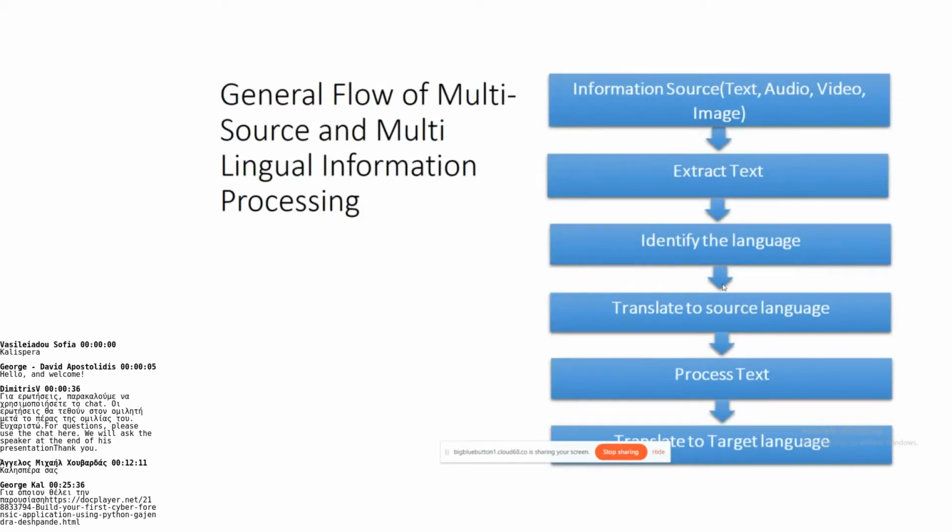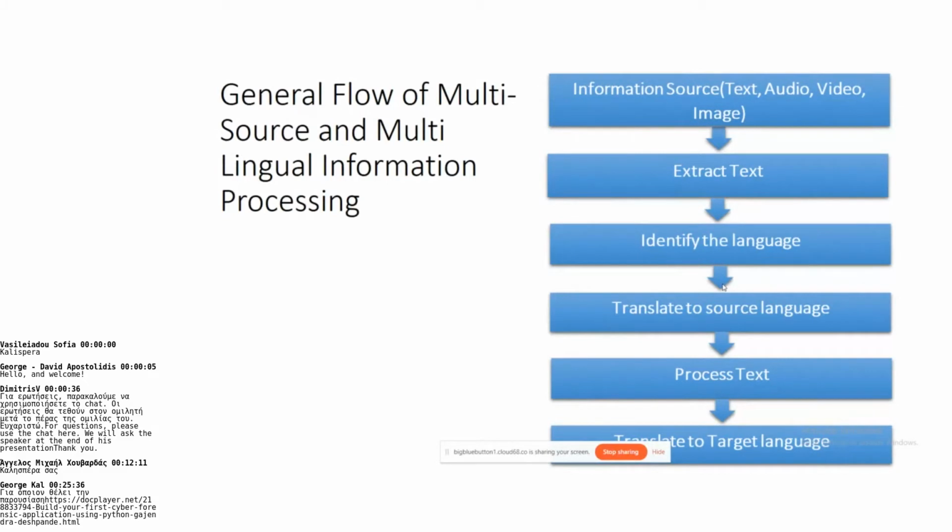To identify the language, you may need to perform tokenization, because there will be a scenario where you have a paragraph with words from different languages. If you don't tokenize it and try to identify the language, you will be able to detect only the words from a specific language.